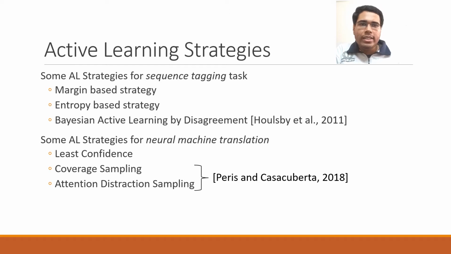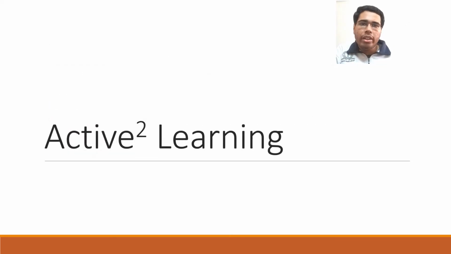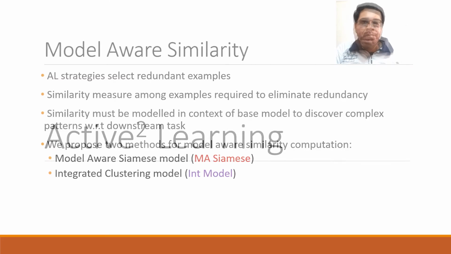Again, let's take least confidence strategy as an example. This strategy ranks all samples according to some confidence factor and then we select a subset having the lower confidence scores. Alright, so now let's gradually move towards the active squared learning idea.